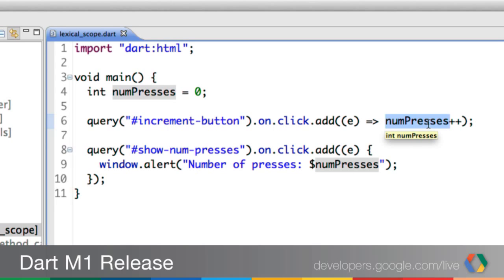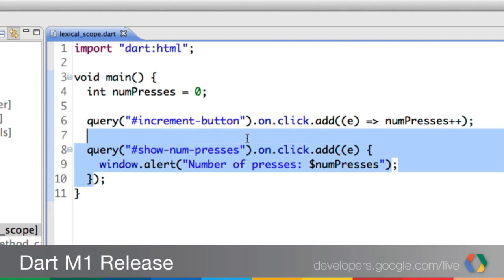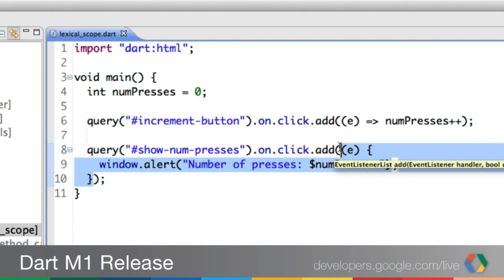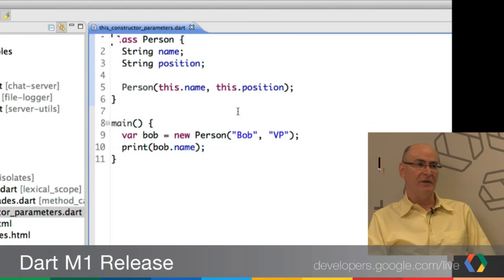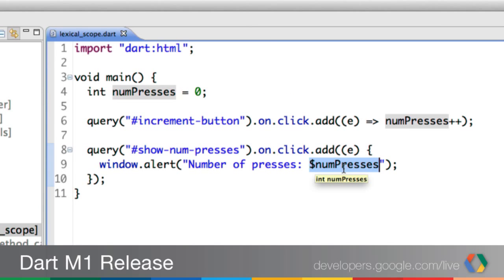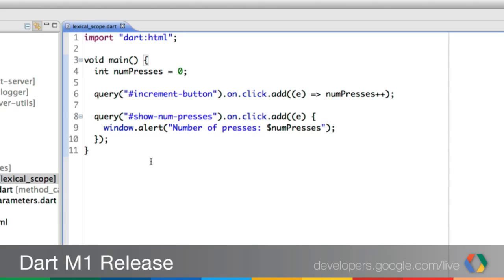Yeah. Now in the next line, we have query for show numPresses, and this is a different button, and we do onClick.add for that button, and here we use a different syntax for a function. This time we're using curly braces instead of the arrow syntax, and we do window.alert 'number of presses' with numPresses. So this is an example of string interpolation, but once again we're getting access to numPresses, which is from the outer function. In a certain sense, closures and classes have a little bit of overlap. We have some shared state, and we have two different methods that operate on that shared state, and yet it's so small and elegant.